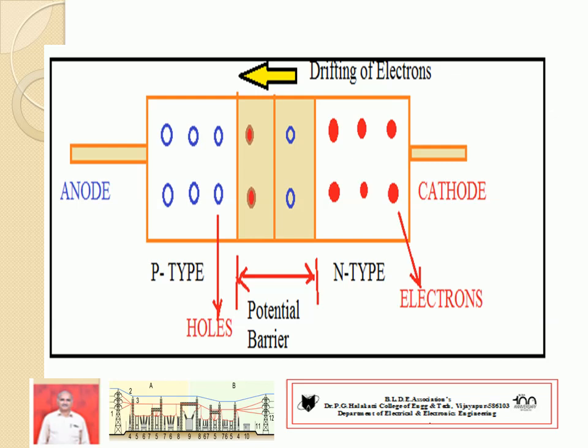Similarly, the drifting of electrons will occur from cathode to anode through the external circuit. Hence, this potential barrier reduces. This is the operation of the PN junction. In the same fashion a solar cell also works. Understand, sir?